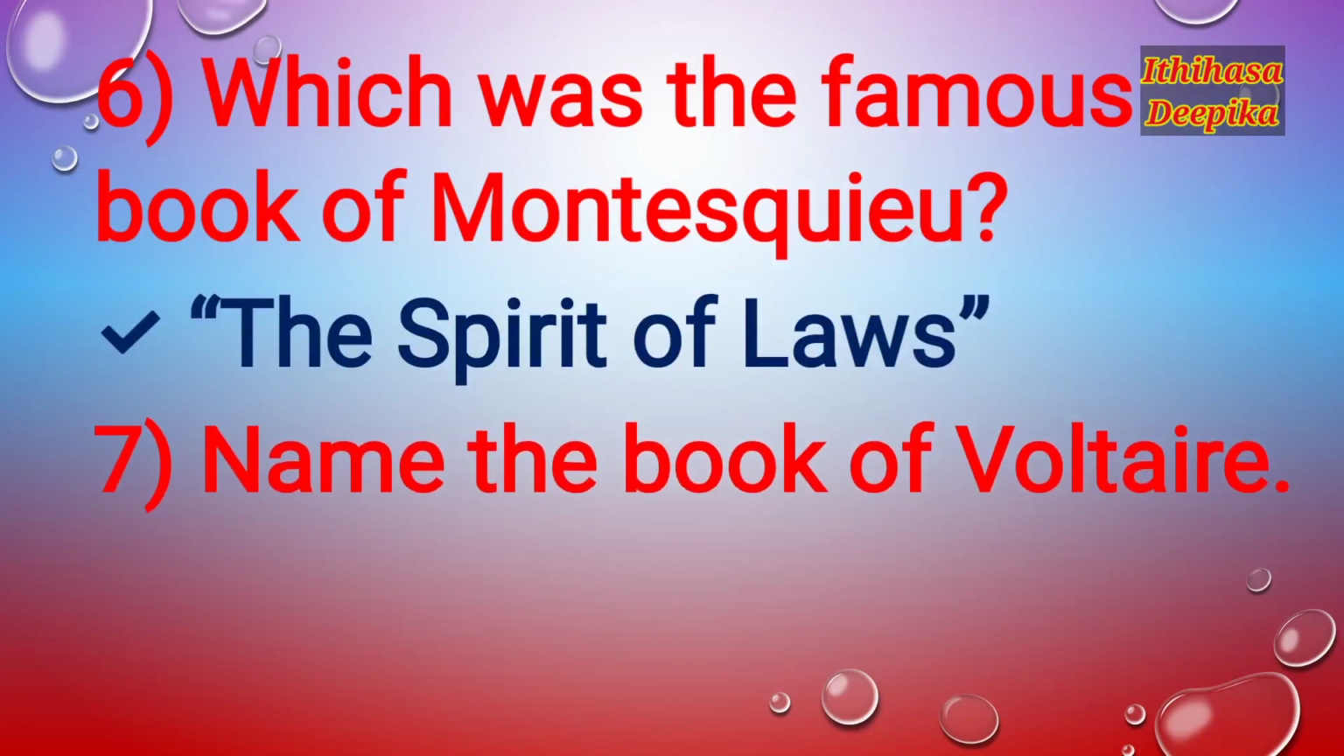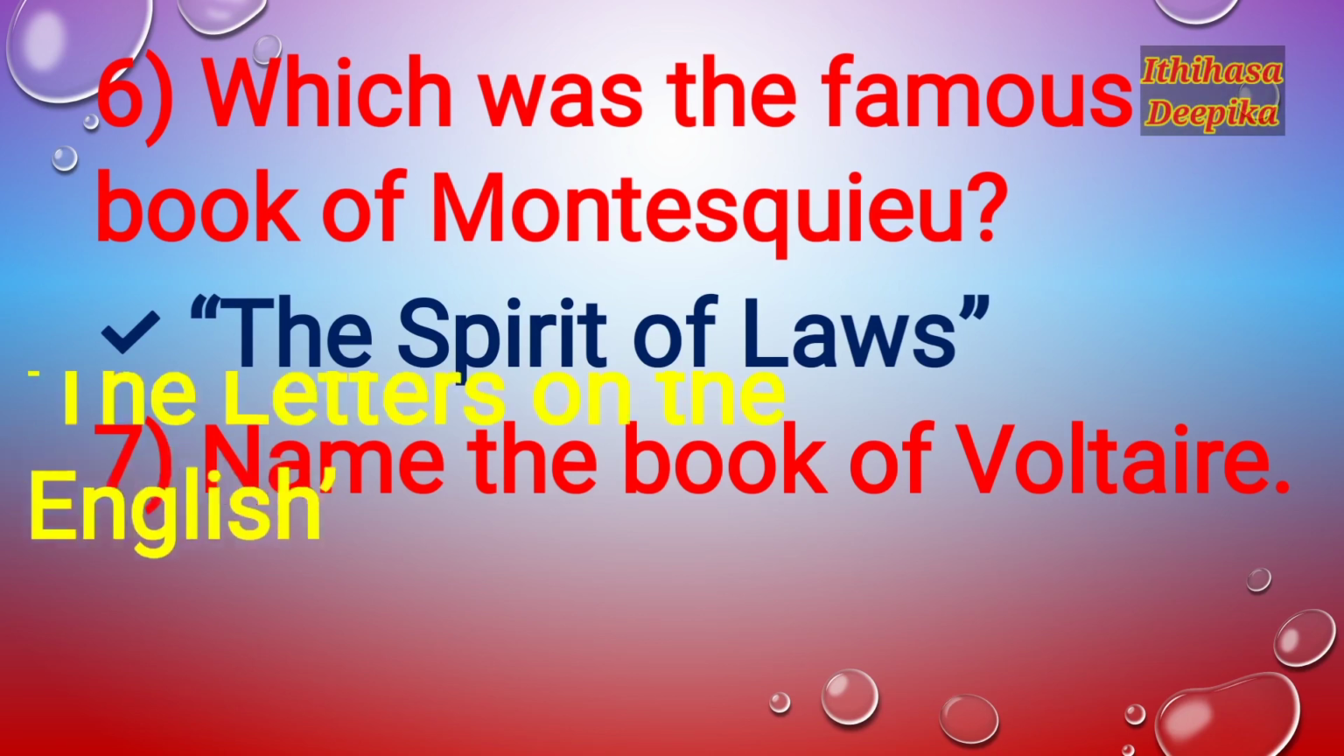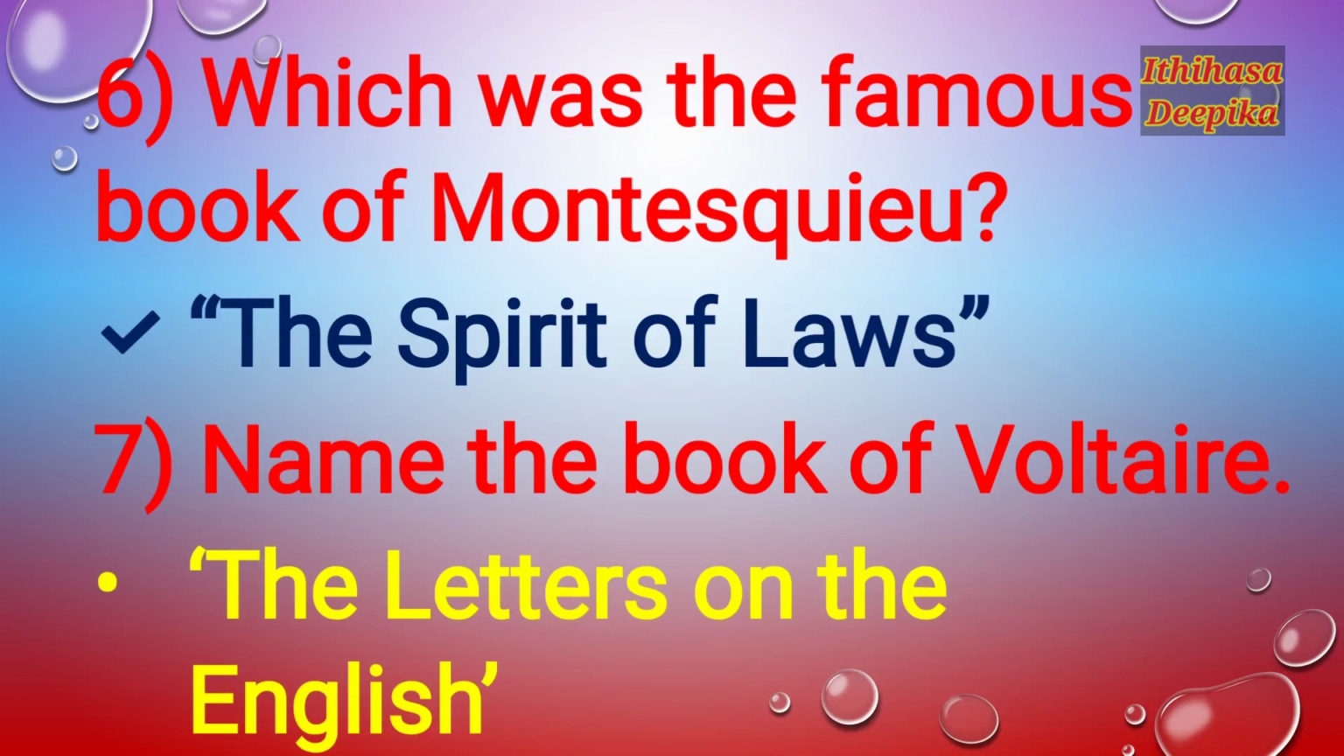Question number 7. Name the book of Voltaire. The Letters on the English. The Letters on the English is the book of Voltaire. So the answer is the Letters on the English.